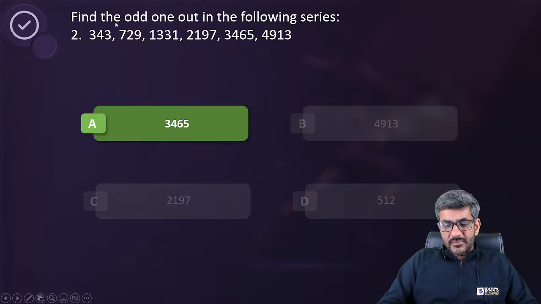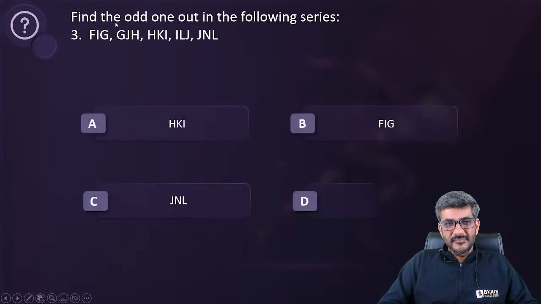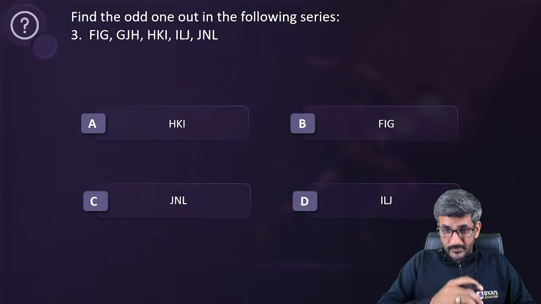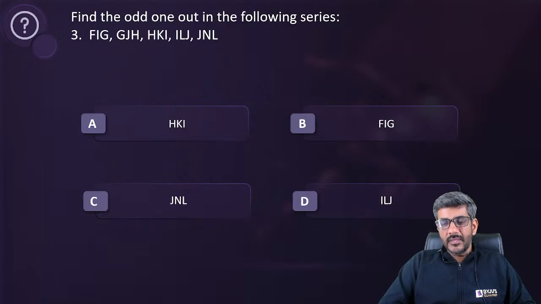I'll move ahead to question number 3 now. Question number 3 on your screen is here now. Tushar got the answer as C. Hiba Ansari got B. Naman has got J and L, which is C. Riya has got C. Vijay has got C. Aman has got C. Aman Mishra has got C. Shantanu got C. Yashasvi, Ashni, Rishika, Vartika, they all got C. Yash got C. Sania, Tanya, very good guys. Almost everyone has got C. Looks like C is the correct answer.